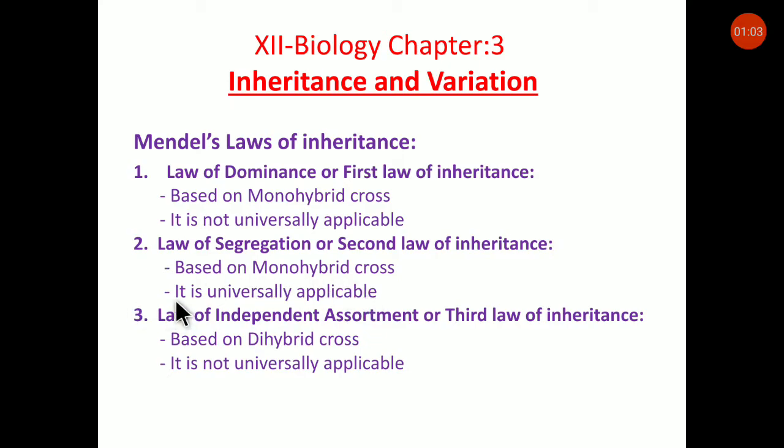And third law, that is law of independent assortment or third law of inheritance, which is based on dihybrid cross. It is not universally applicable. Okay, let us see one by one in detail.